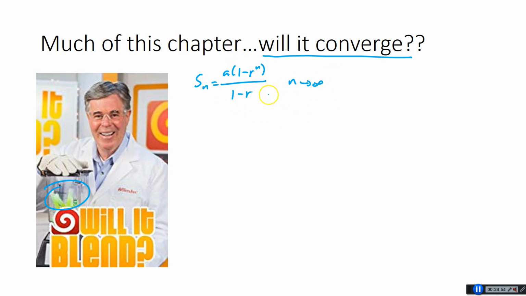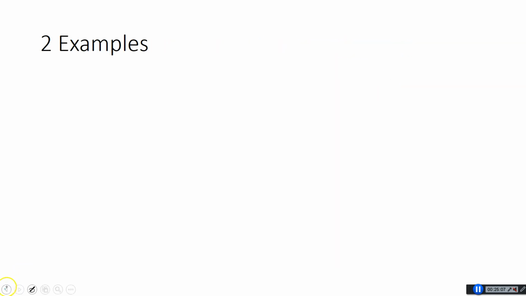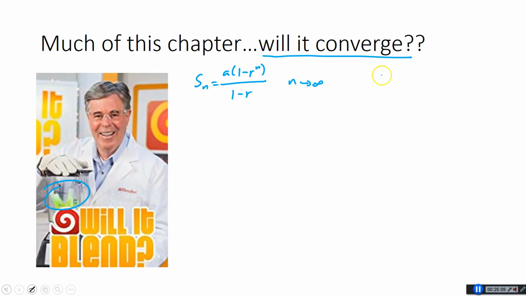Well, where's the only place you see an n here? It's only on that exponent of r there. We know something about raising numbers to really big exponents. There are some numbers that balloon, right? If r equals 5, there's no way this is going to work, because 5 squared, 5 cubed, 5 to the 4th, 5 to the 5th, it's getting giant, right?